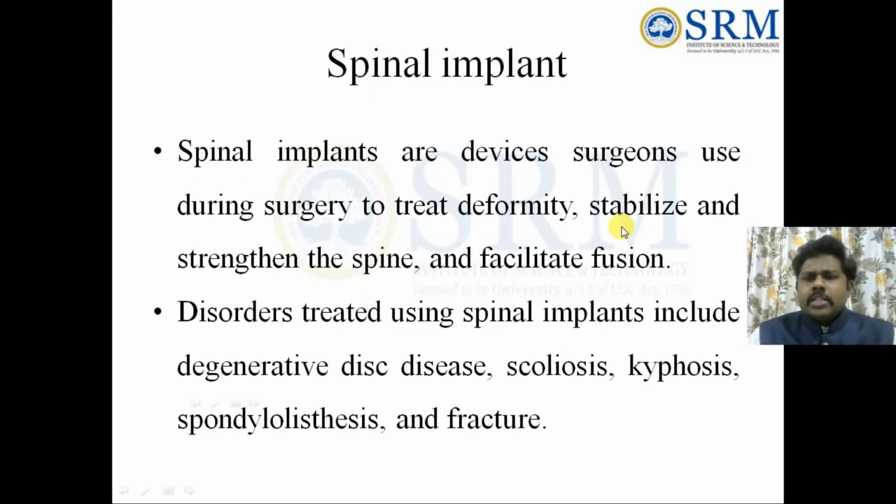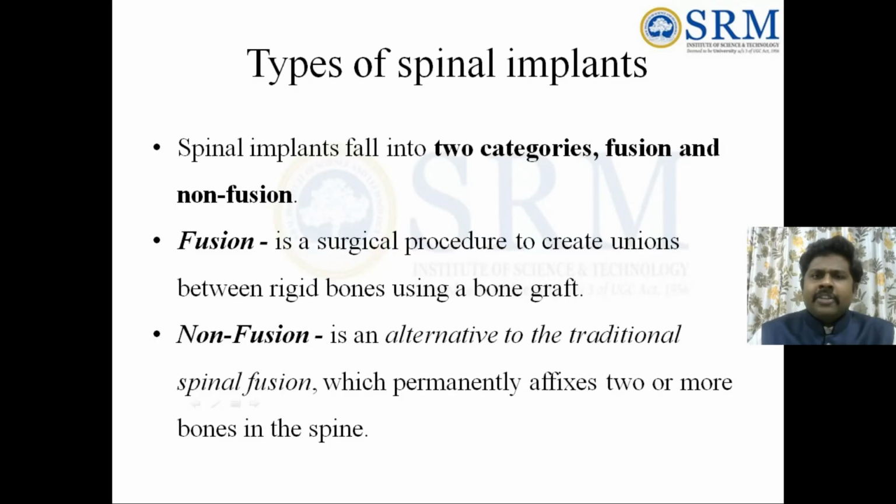Next, spinal implants. These are the devices surgeons use during surgery for deformity and for the strength of the spine, in conditions like scoliosis, kyphosis and spondylitis. What are the different types of implants that we are going to see now? Types of implants are categorized into fusion and non-fusion. Fusion is a surgical procedure to create union between the rigid bones using a bone graft. Non-fusion is the alternative, which is not permanently affixing two or more bones.